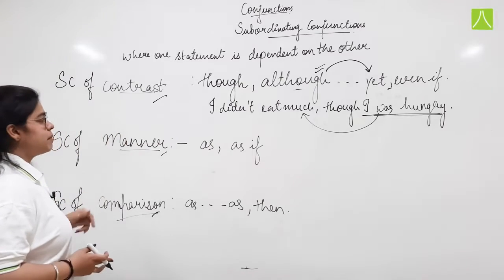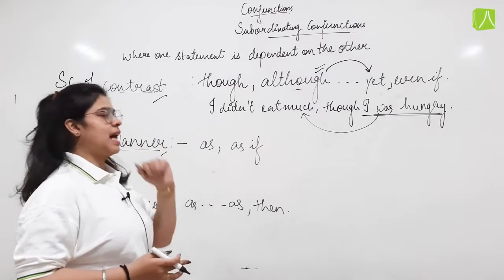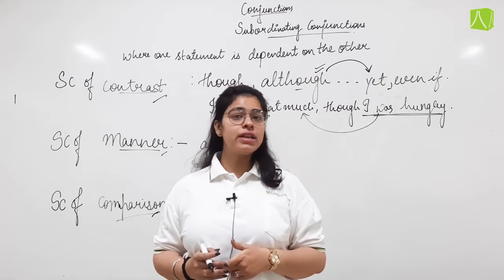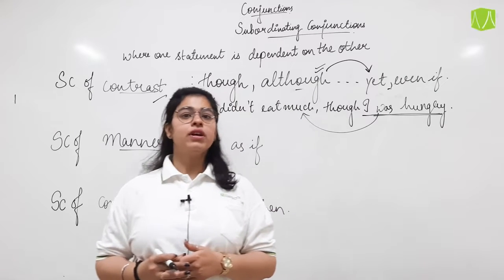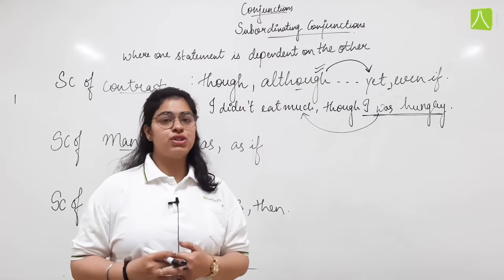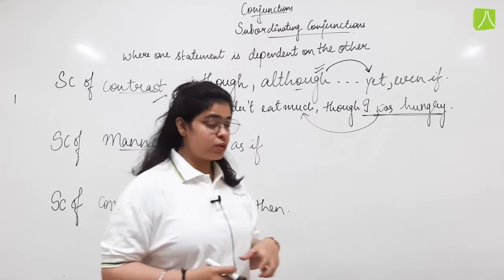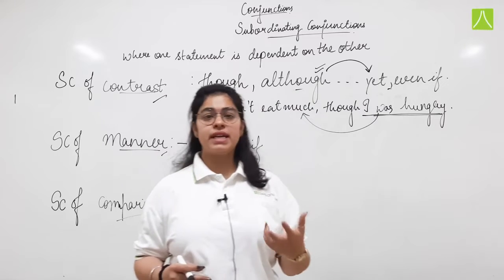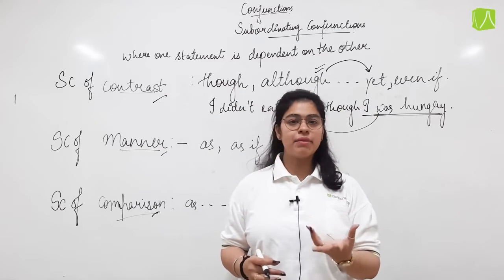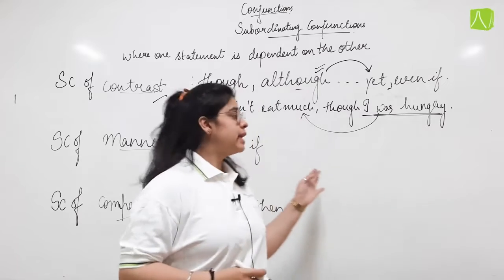Now next is manner, as or as if. The students were acting as if they were a teacher. The other students were so smart, so intelligent, and they presented their assignment so beautifully as if they were a teacher.